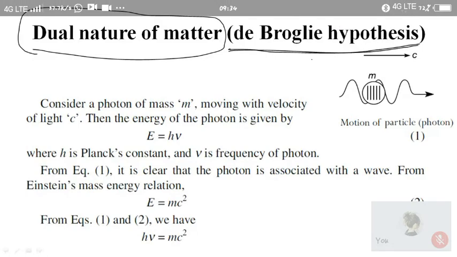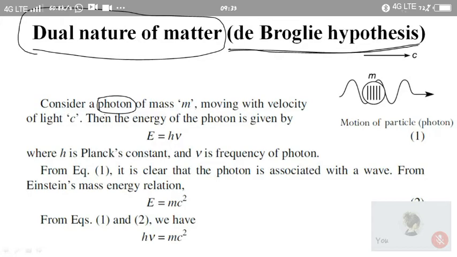According to the de Broglie hypothesis, any particle in motion is definitely associated with a corresponding wave, and that wave is known as a matter wave or de Broglie wave. First we consider a photon. We already know that a photon behaves as a particle as well as a wave. Now we apply the de Broglie hypothesis to a photon.